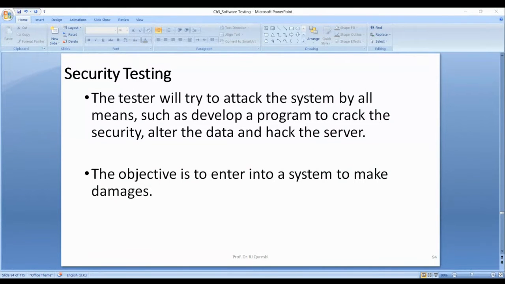modification. We have three categories of attacks. We have direct attack, passive, and active. Direct, passive, and active, there are three categories of attacks.